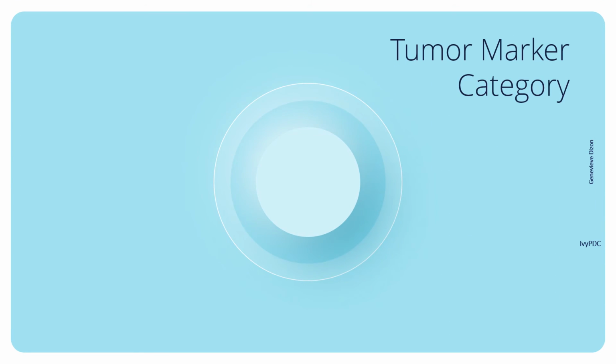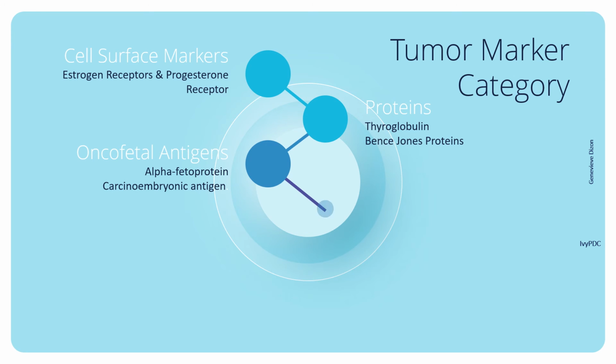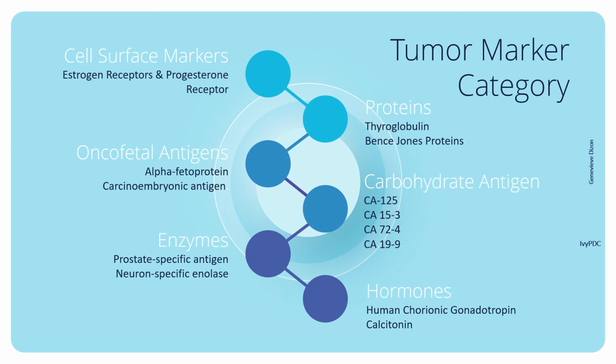Tumor markers may be categorized into 6, and the first one are the cell surface markers that include the estrogen receptor and the progesterone receptor, also called the ER/PR. The second one would be the proteins, and this includes the thyroglobulin and the Bence-Jones proteins. The third category is the oncofetal antigens, which has the AFP and the CEA.